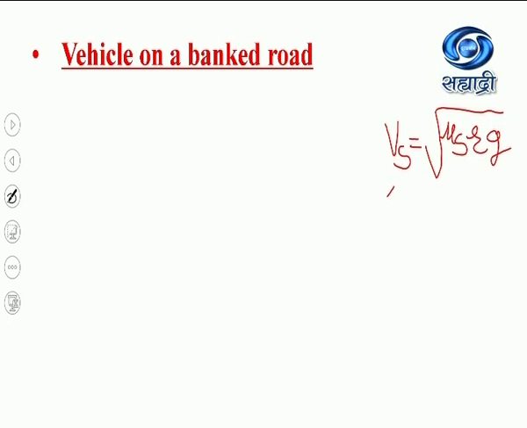In this equation, we have seen that the necessary centripetal force required for the horizontal motion is in the form of frictional force between the tires of the vehicle and the road surface.